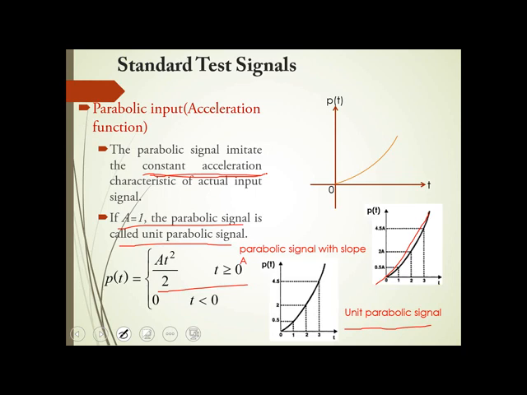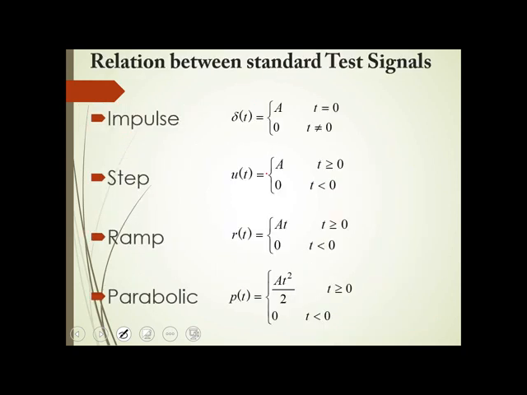So to analyze a system, we use 4 different standard test signals: step input, ramp input, parabolic input, and impulse. These are the inputs which we consider. Other than this, we can also use the sinusoidal signal.